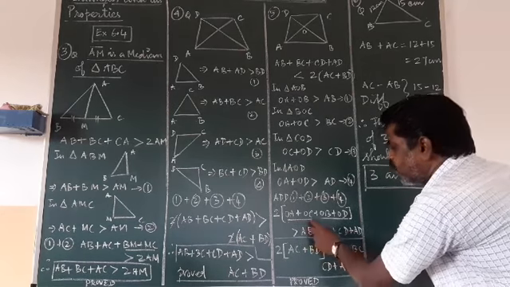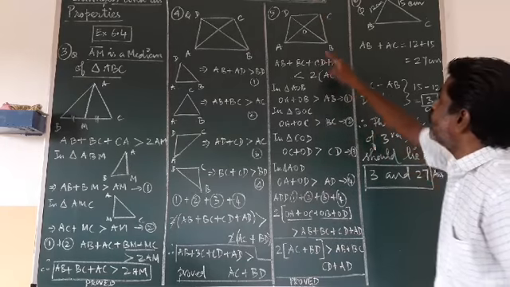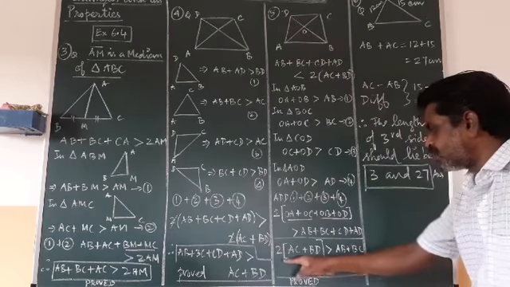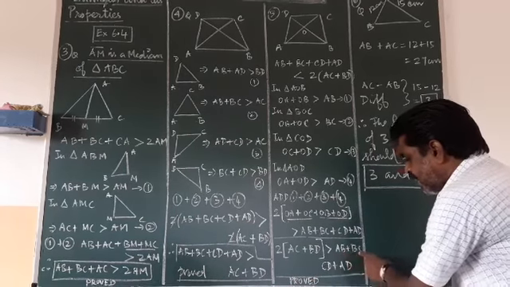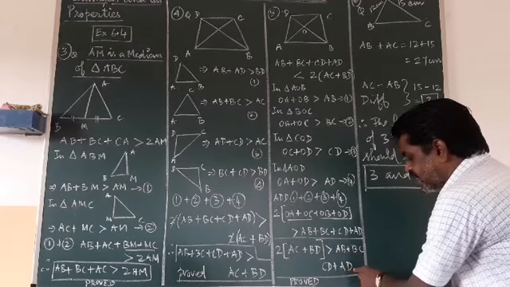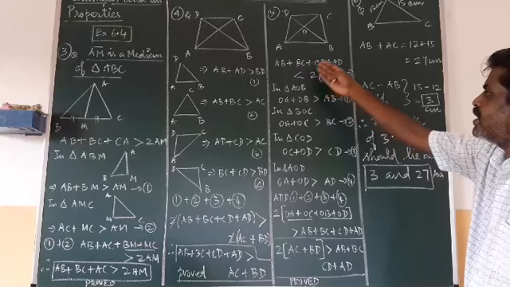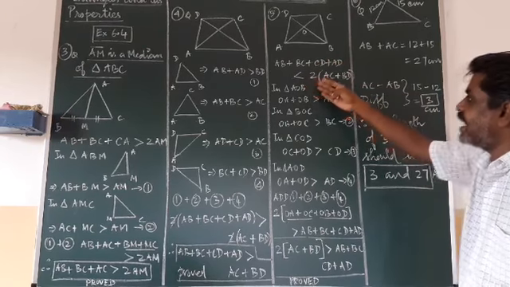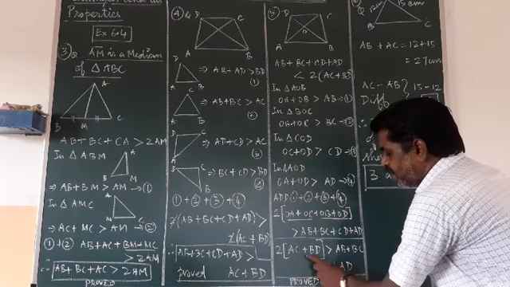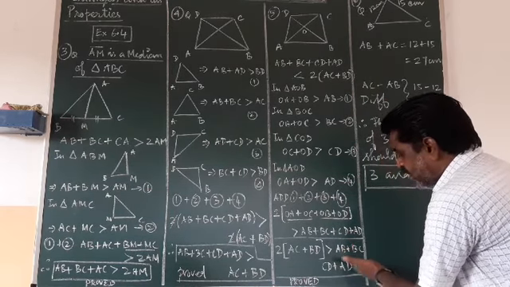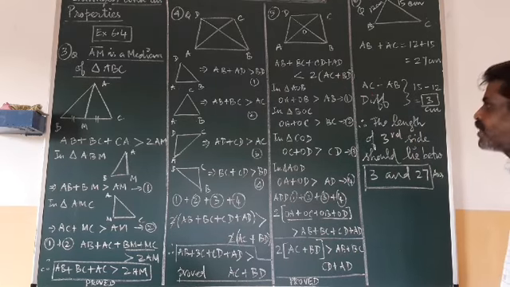OA and OC is what? Total AC. So I am putting AC. OB and OD is what? BD. So 2 times (AC plus BD) is greater than AB side plus BC side plus CD side plus AD side. So that is proved here. They gave AB plus BC plus CD plus AD is less than 2 times (AC plus BD). What we have proved, 2 times (AC plus BD) is greater than AB plus BC plus CD plus AD, is the same thing. Understood? This is the fifth problem.